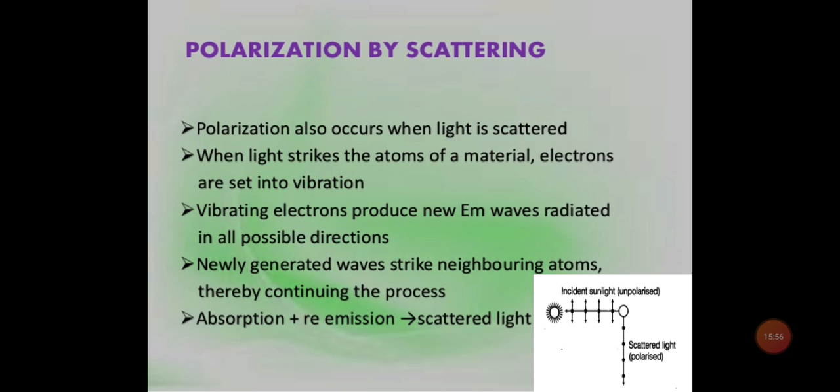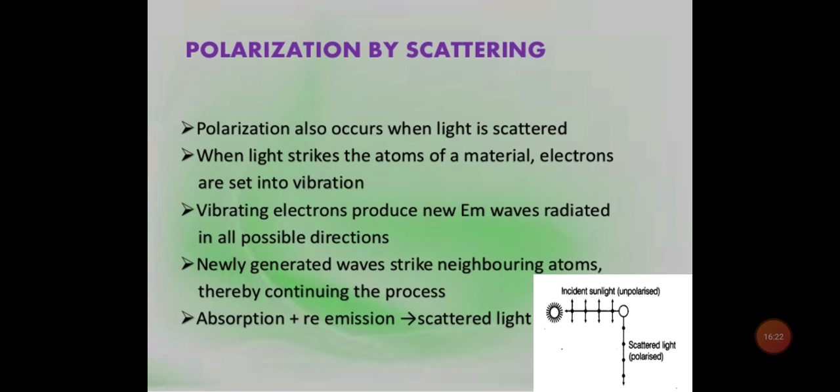So we can say that polarization can also occur when the light is scattered. When the light strikes the atoms of the material, the electrons are set into vibration. The vibrating electrons will produce new electromagnetic waves radiated in all possible directions. Now the newly generated waves will strike the neighboring atoms and they will continue the process. So we can say this scattered light is basically because of absorption and re-emission.